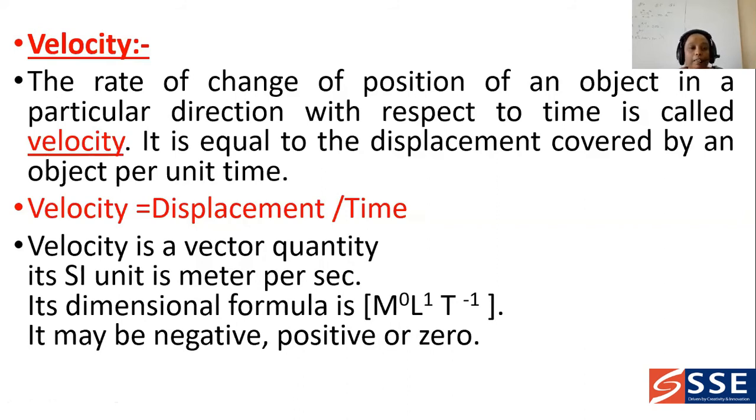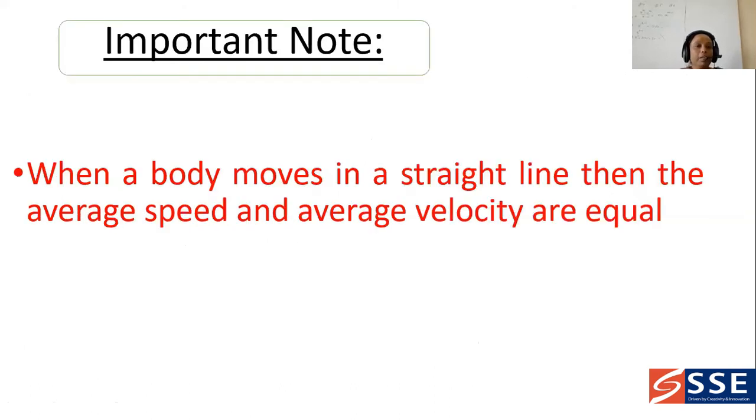Therefore, according to the definition, displacement by time, we can give the dimensional formula as L, and time is T power minus 1. Therefore, LT power minus 1. So velocity may be negative, positive or 0.